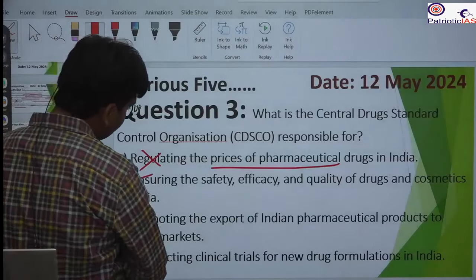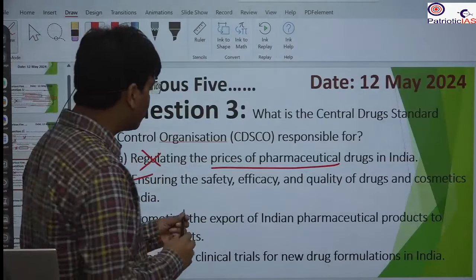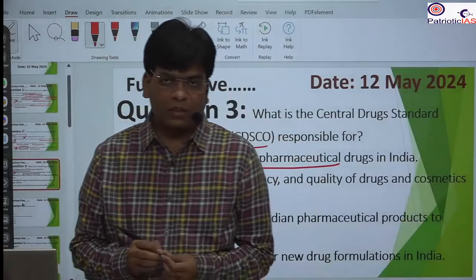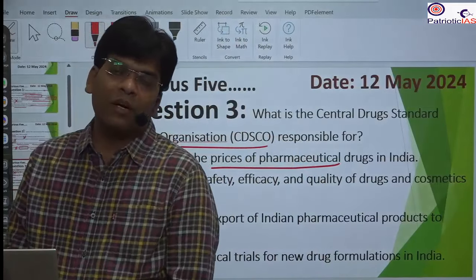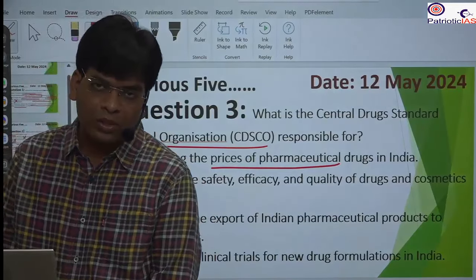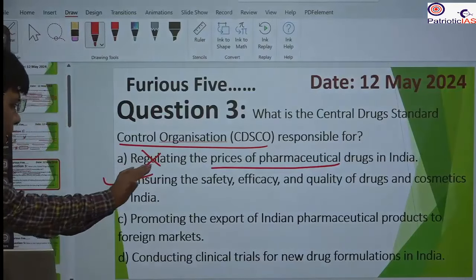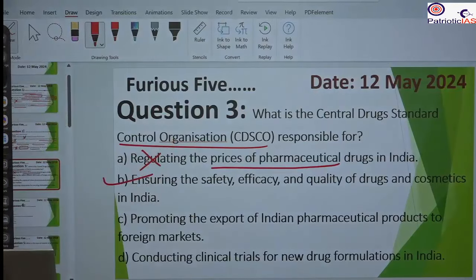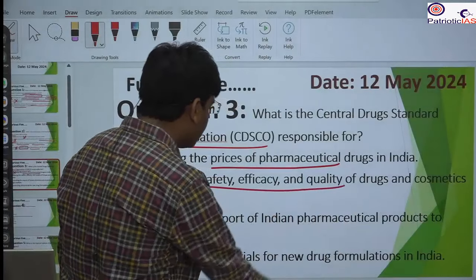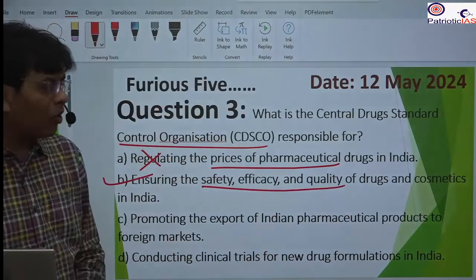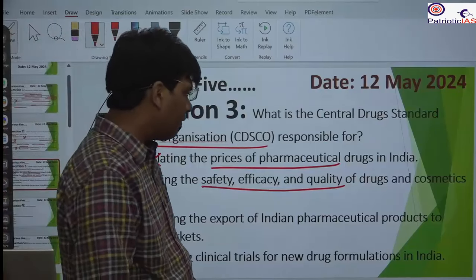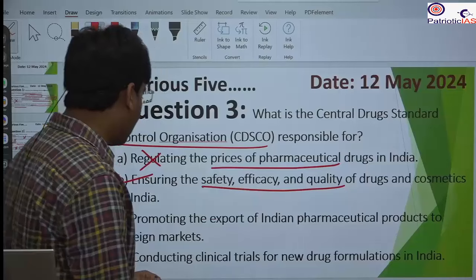Ensuring the safety, efficacy and quality of drugs and cosmetics in India. This is correct, because in yesterday's news we saw that the CDSCO withdrew the power of the state authority to give the NOCs for export. So this is correct, because it is the main authority. This authority mainly ensures the safety, efficacy and quality of drugs and cosmetics in India, so it provides guidelines for that as well.